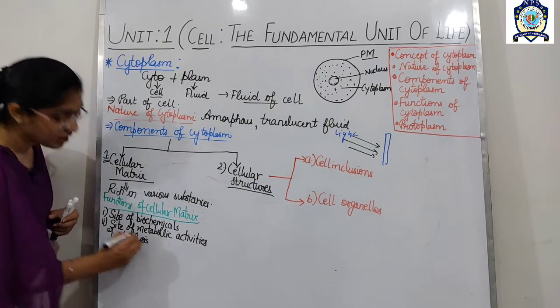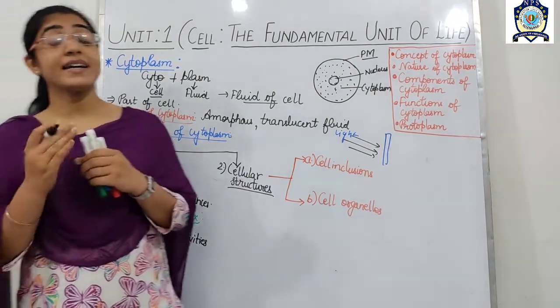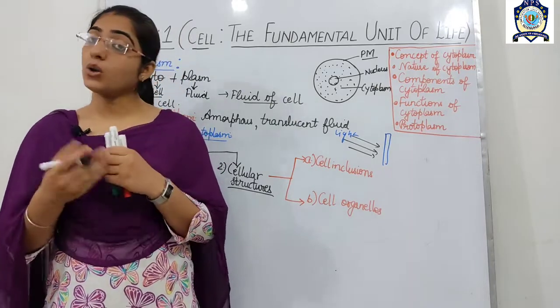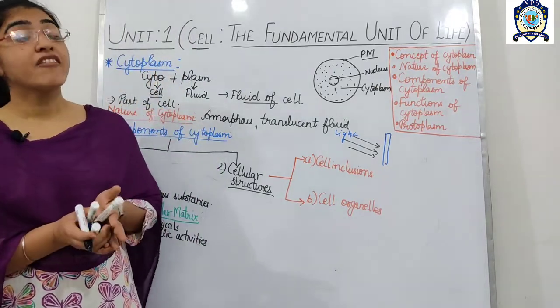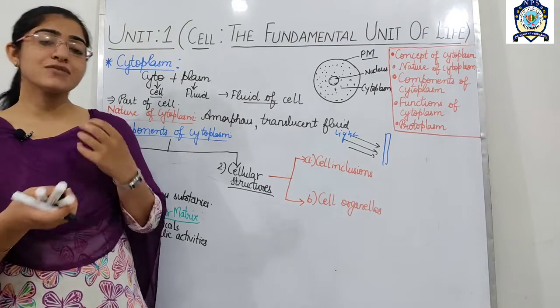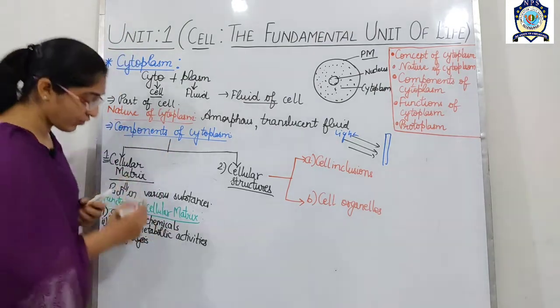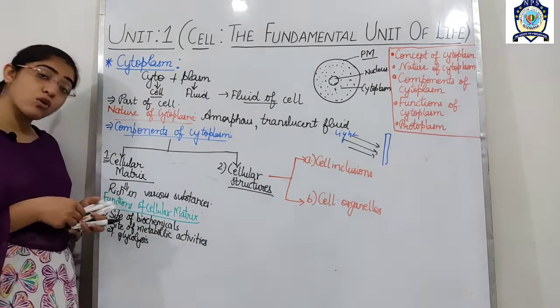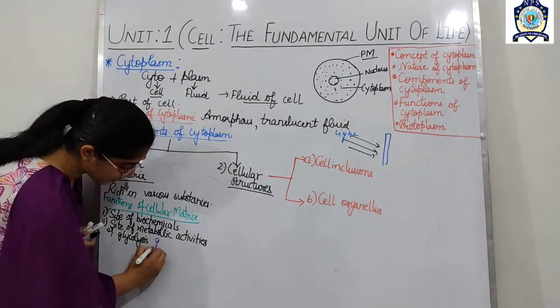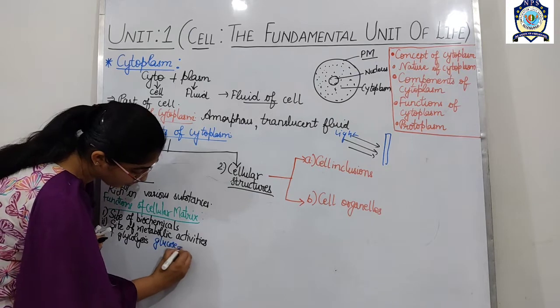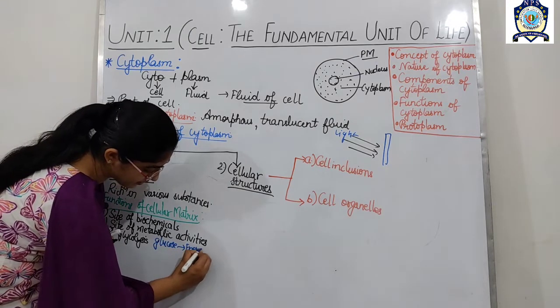Glycolysis is what? You know, food provides us energy. How is this food? This food when broken down, and this food we consume usually in the form of glucose. So when glucose is broken down to form energy, that process is called the glycolysis.